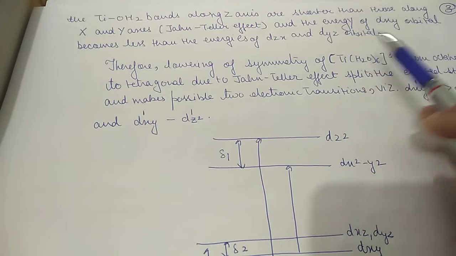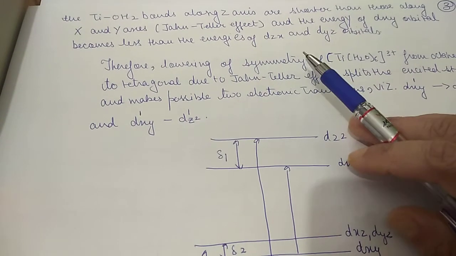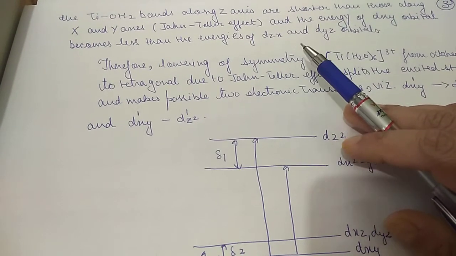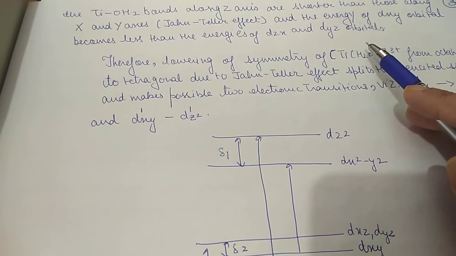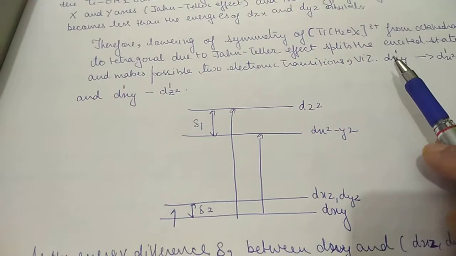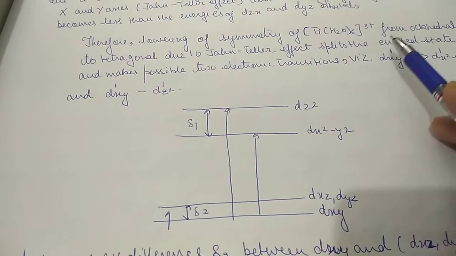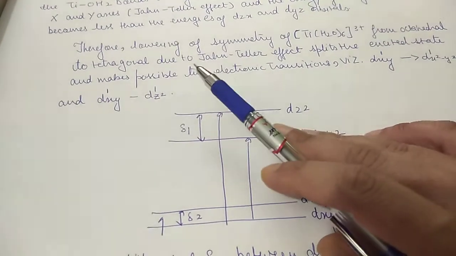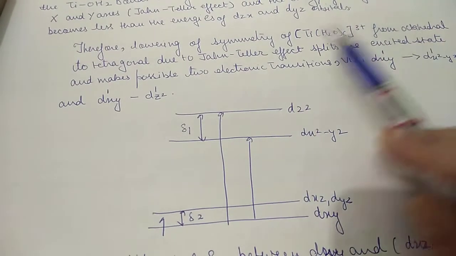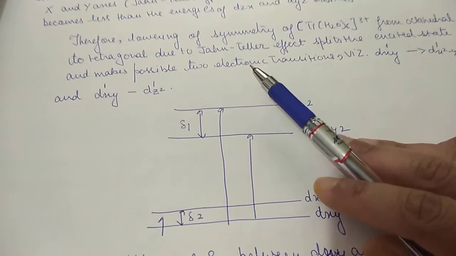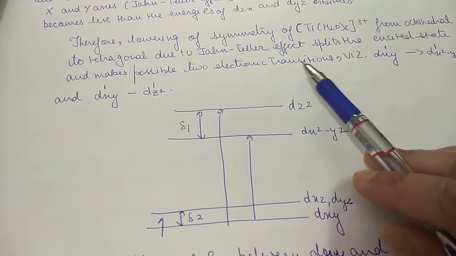And the energy of the dxy orbital becomes less than the energy of the dzx and dyz orbitals. This is also due to the Jahn Teller effect. Therefore, the lowering of symmetry of the titanium complex from octahedral to tetragonal due to the Jahn Teller effect splits the excited states and makes possible two electronic transitions.